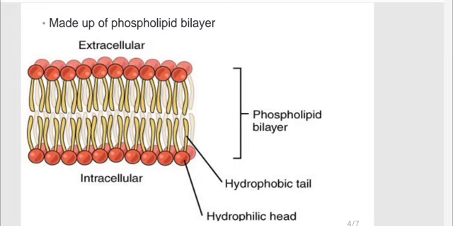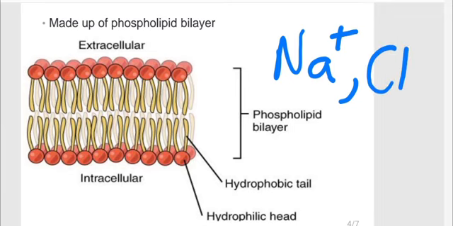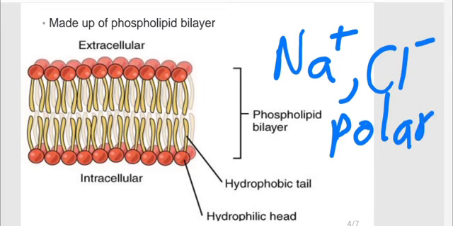Polar substances are like water, a charged sodium ion, Na plus, a chloride ion, Cl minus. So anything that is charged, plus water, these are all polar substances. And we said that the hydrophobic region will not allow the polar substances to pass through.